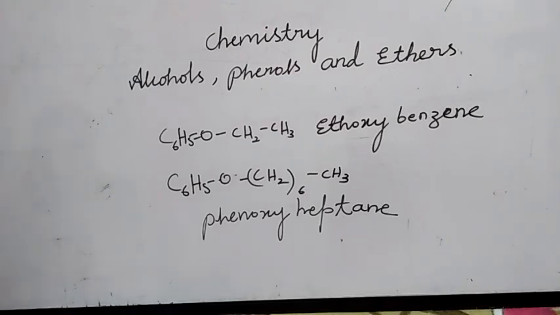This is about the nomenclature of alcohols, phenols and ethers. Today's class is all about the definition of alcohols, phenols and ethers, the general formula of alcohols, phenols and ethers, how we can classify them based on the number of OH groups linked to carbon, based on the hybridization of the carbon, and how we can give a nomenclature according to the IUPAC system. Okay, this is about today's class.